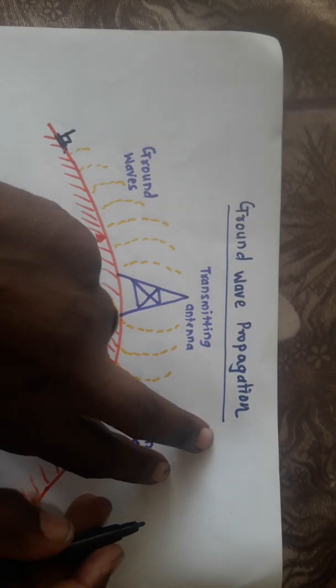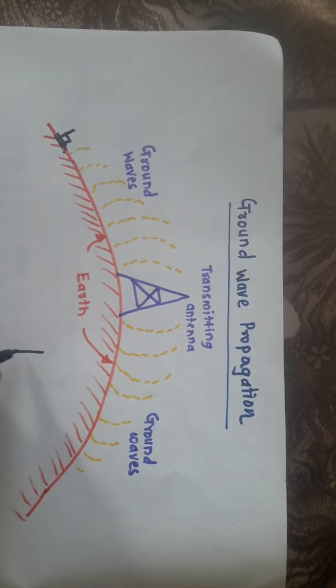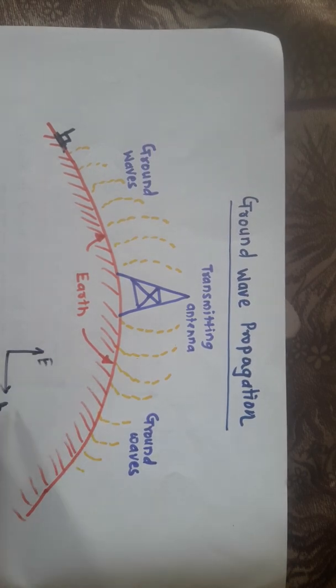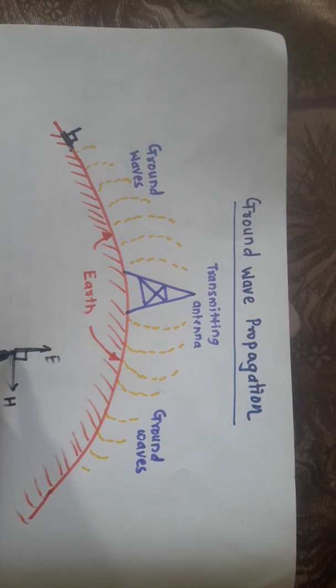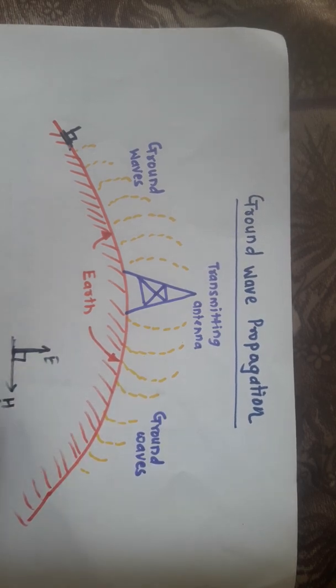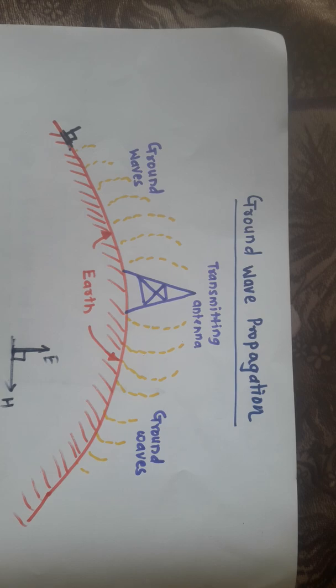We said that if this is the electric field vector and this is the magnetic field vector, then there should be a 90-degree angle between the electric and magnetic fields. Now this electric field is vertically polarized because the electric field is in the vertical plane and the magnetic field is in the horizontal plane, right?